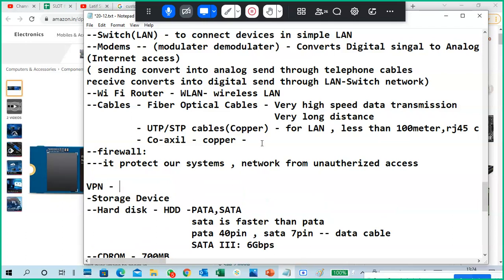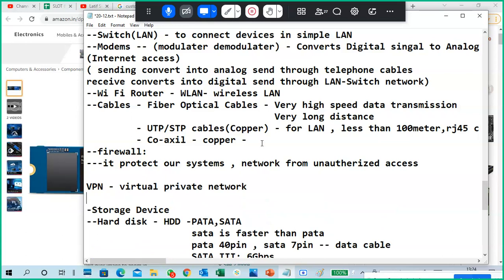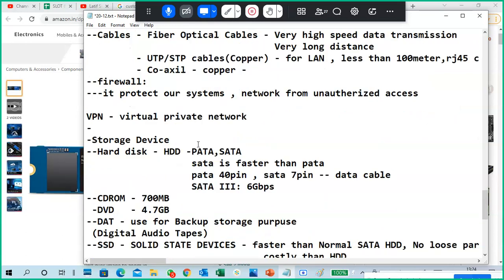VPN, virtual private network. So what is a VPN?